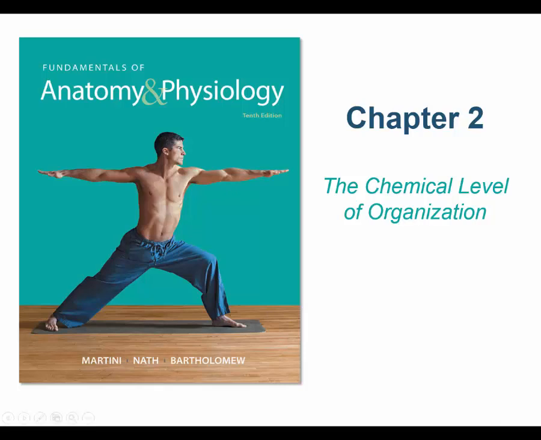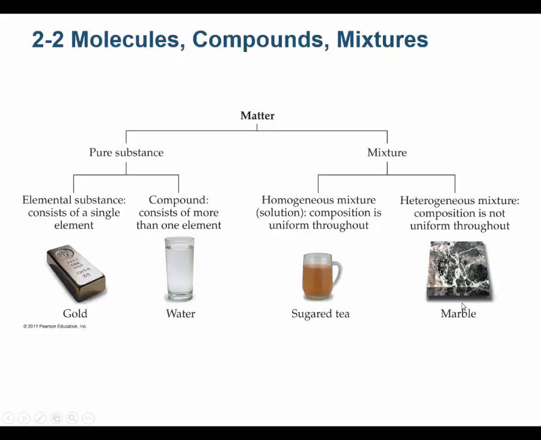Alright folks, so this part of chapter 2-2 is all about molecular bonding. Two or more atoms combining to form molecules, and how they combine, is called molecular bonding. Remember that the atom is the basic unit of matter. All matter is composed of atoms, and then we put these atoms together in different ways.